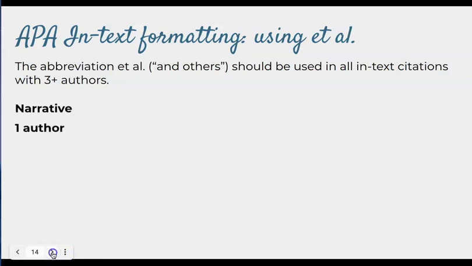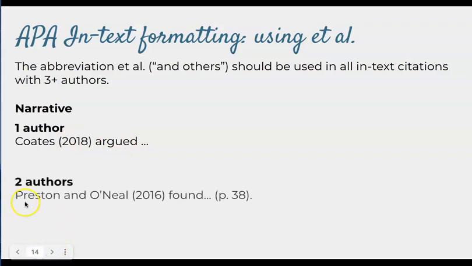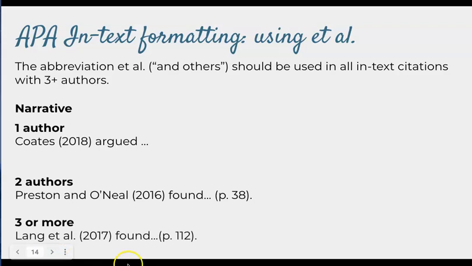So for a narrative with one author, you will have the author's name, year, past tense verb. With two authors, you'll have two names, year, past tense verb. This one had a page number, so we'll include that. And then we have three or more authors. You'll just list the first author's name and then et al. This is going to save some space in your paper because articles can have many authors.